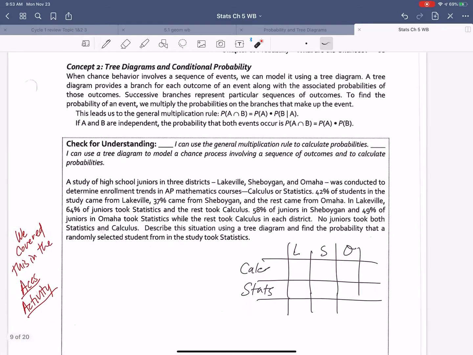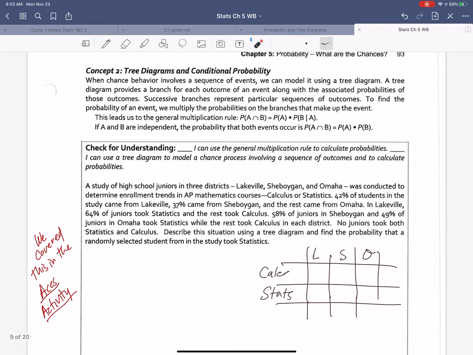Okay, so let's take a look at the next example. Now, this we covered in the ACEs activity. So again, if you're in period 6, you might want to hold off on this and do it after we do the activity, or feel free to use it as a way to preview. It says a study of high school juniors come from 3 districts, Lakewood, Sheboygan, and Omaha. We conducted a study to determine the enrollment trends in each AP math course. Calc or stats? So we've got calc and stats in our table. You can think of that as event A.